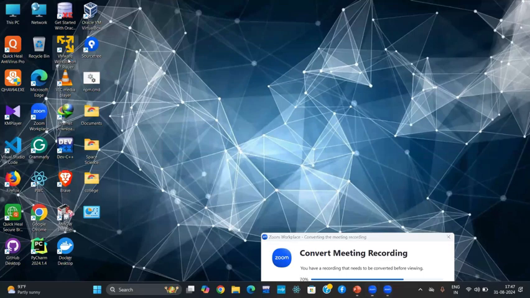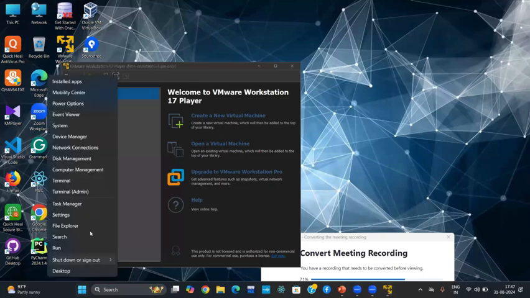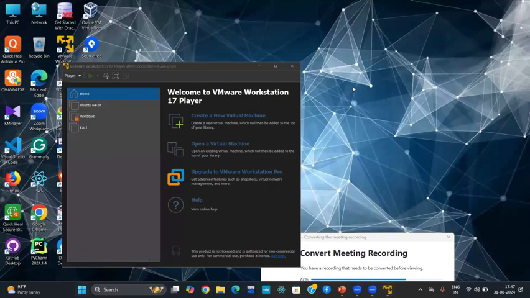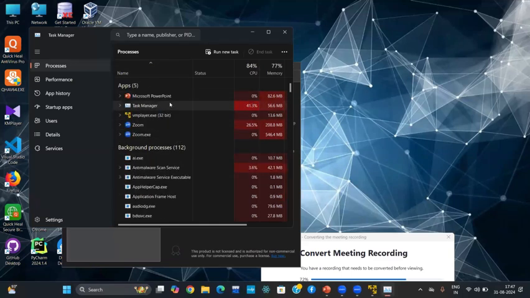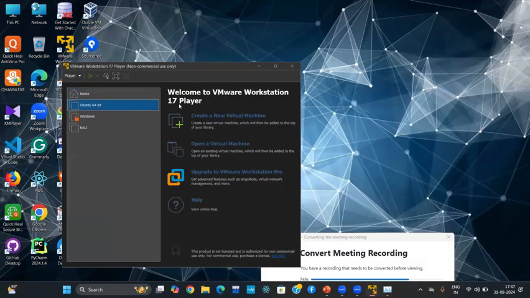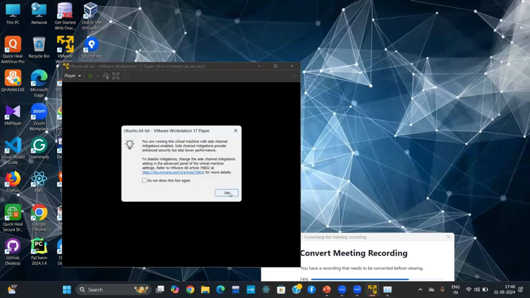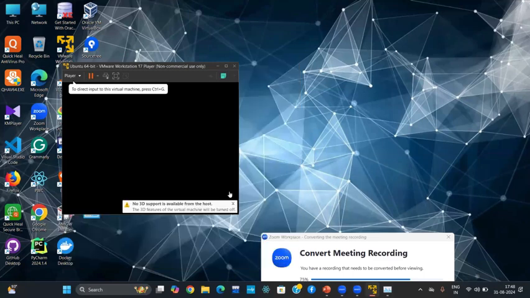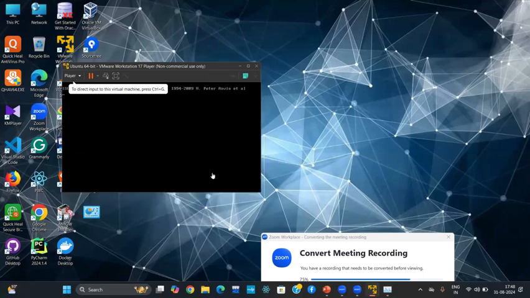I have opened the VMware Workstation first. So firstly, if you go to the task manager here, you can see nothing but Microsoft PowerPoint, Zoom and so on. But if I just open the Ubuntu 64-bit here and play the virtual machine, okay, it says no 3D support is available. It will take some amount of time, 5 to 10 seconds, to start.